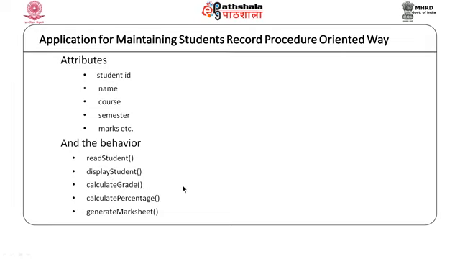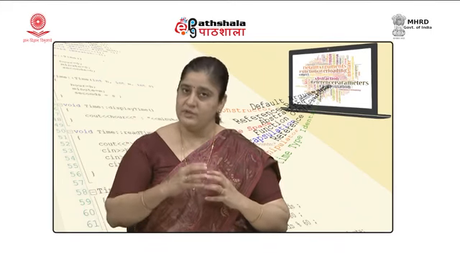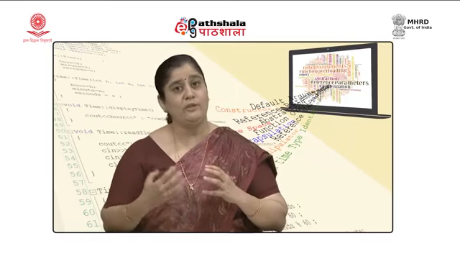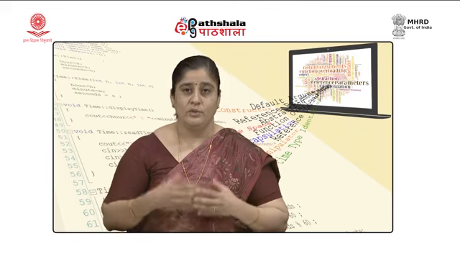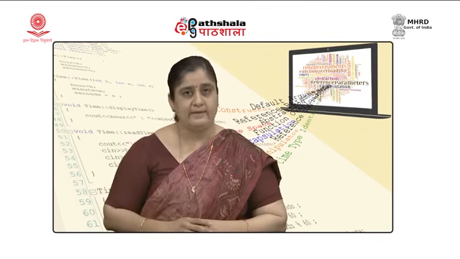And these attributes and the functions together would define an entity. So, an entity is defined as the attributes which define the entity along with the operations that need to be performed on those attributes, together they form that entity.